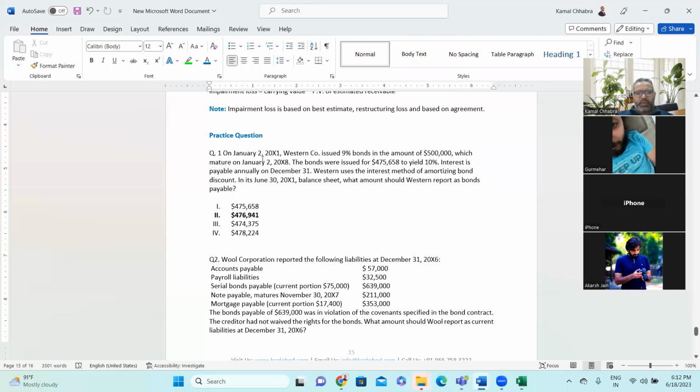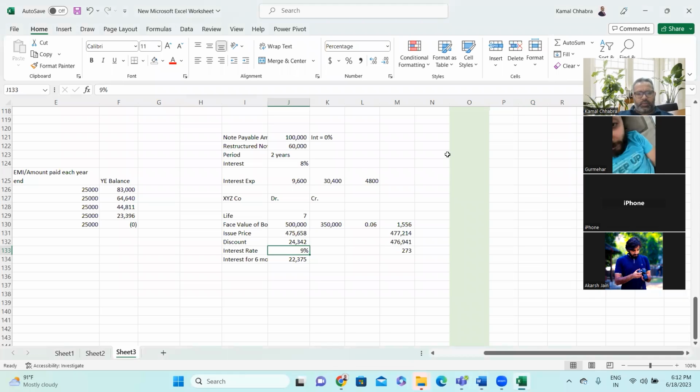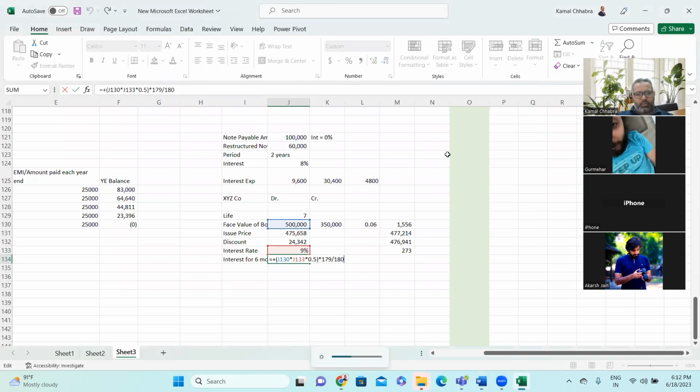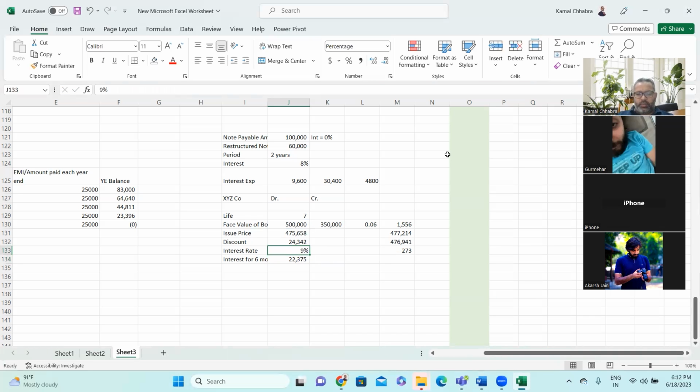Right? On January 2nd, 2001, Western issued a 9% bond for this. Okay. Sir, interest ki amount pe ek baar usmein formula kya lagayein? Formula is right. 9% of this, or they said to yield 10%.